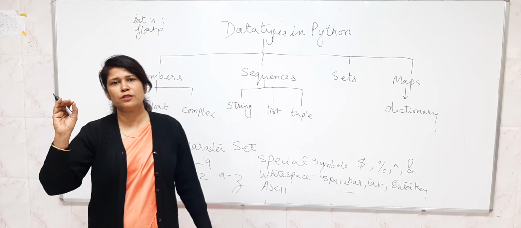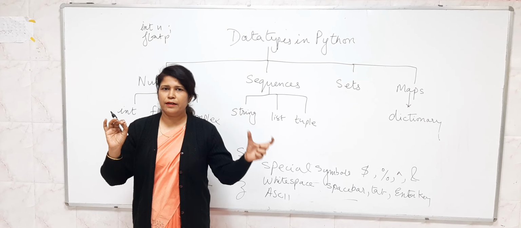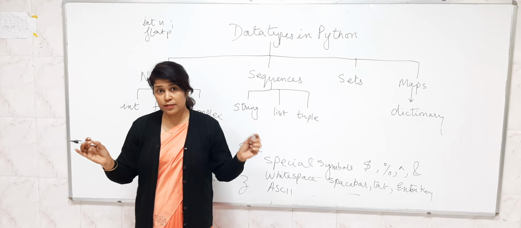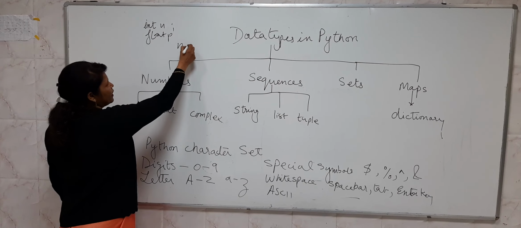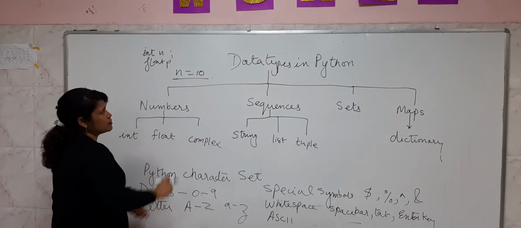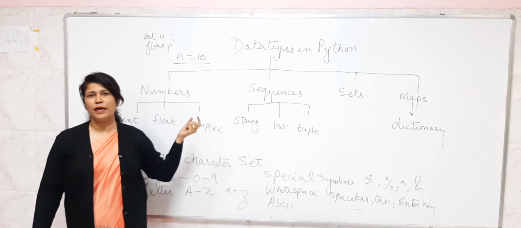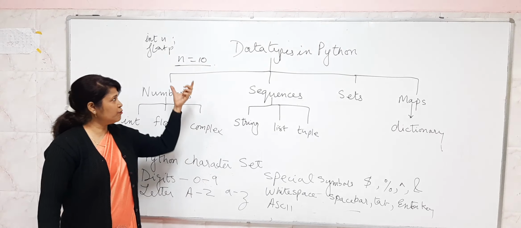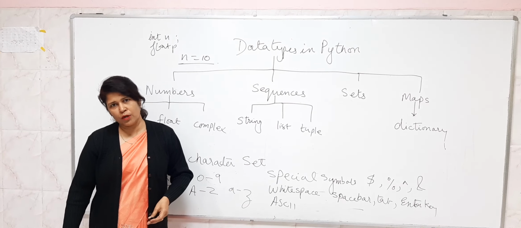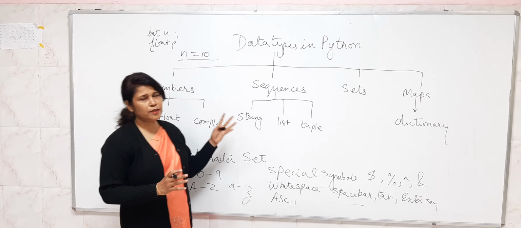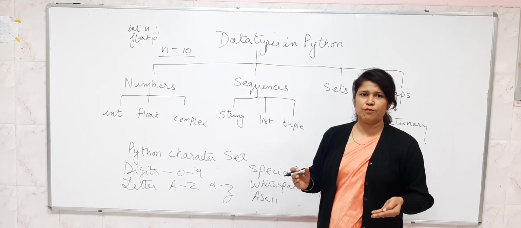We can directly use the variable, and the type of value the variable is storing, Python will assign that data type to it. We don't have to predefine in Python. So we can simply write n is equal to 10. When we write this, the interpreter of Python will assign n the data type integer. All of you know there are different data types where we store different types of values in programming. Here we are going to discuss the different data types of Python. Very important. Understand this concept and then we'll start with programming.